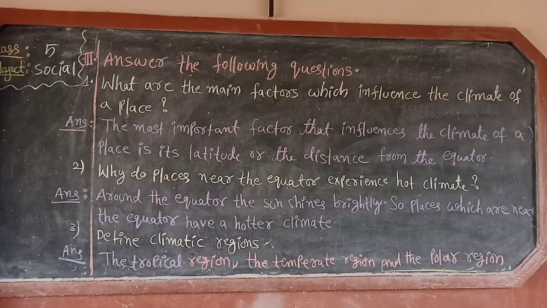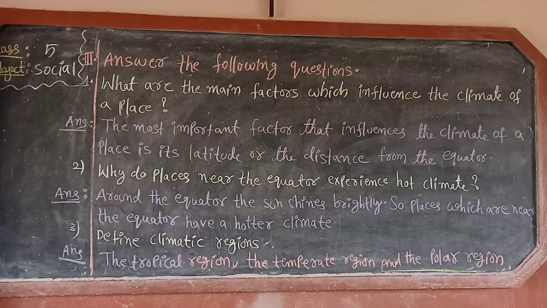Now third question. Define climatic regions. It means write the climatic regions names. Just we have to write the climatic regions names. That's it. Now look at the third question answer. First one, the tropical region, the temperate region and the polar region.